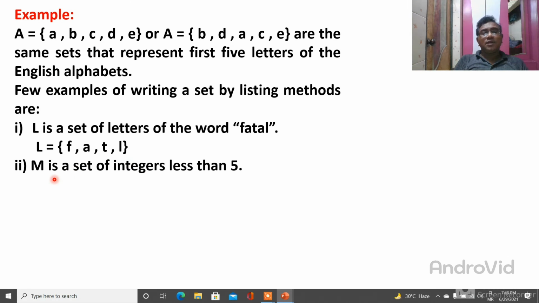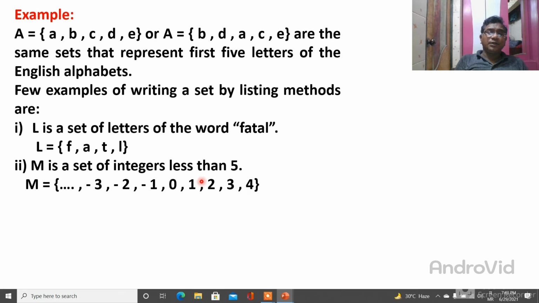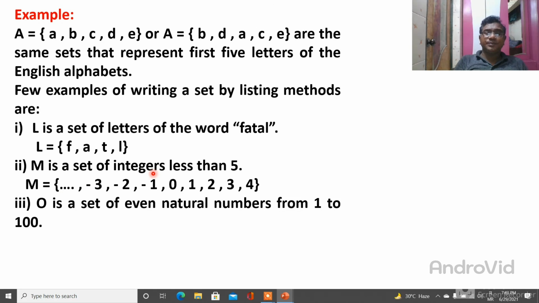Second example: M is the set of integers less than 5. You want to write integers less than 5. So see, this is 0, 1, 2, 3, 4, which are less than 5. Then also -1, -2, -3, and so on. These are the integers, and that can be written by the list method.